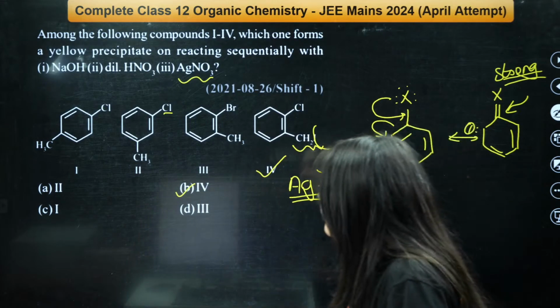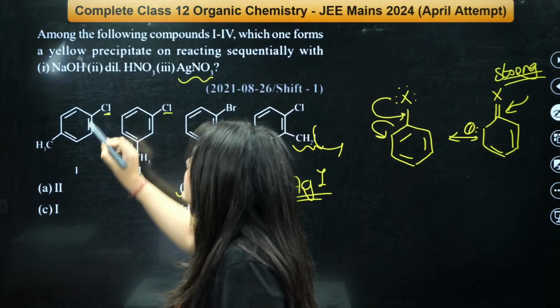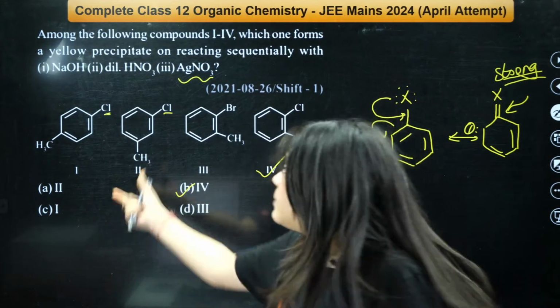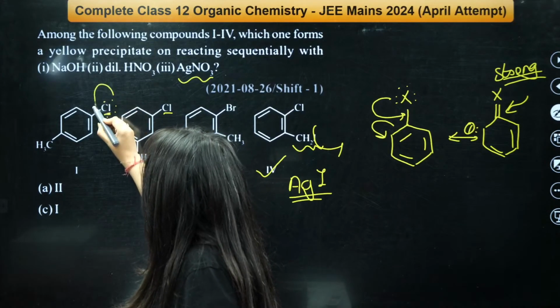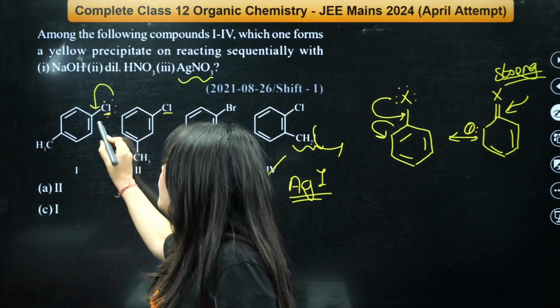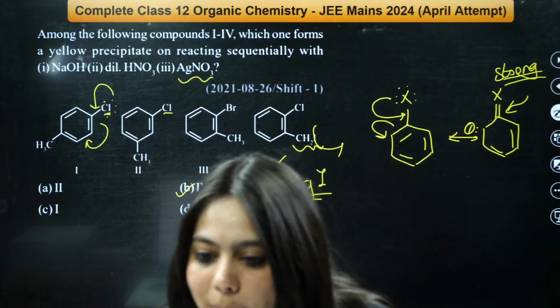Why not the third? The third is the same as the first, but here again, this bond is difficult to break, right? This bond is difficult to break because this bond will get a double bond character due to resonance. Is this thing clear to everybody?